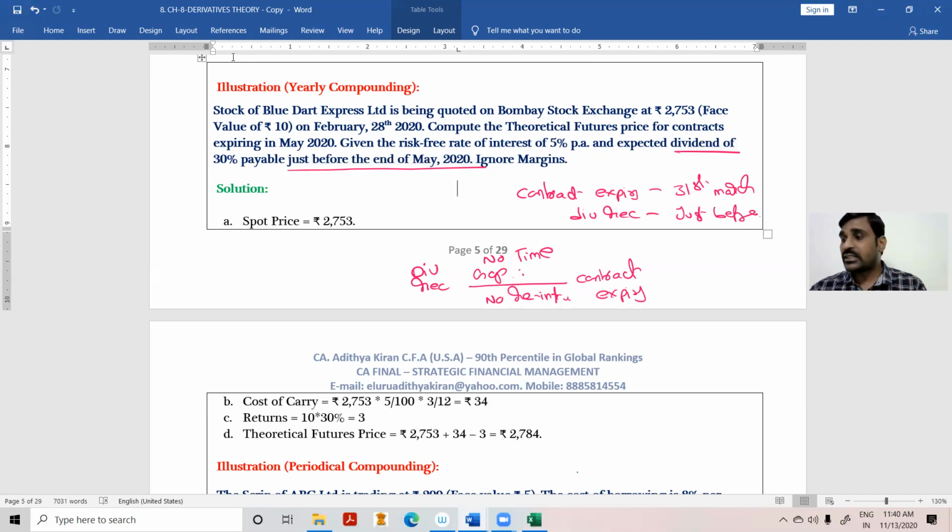Had we received the dividend, say in the month of April, we would have reinvested the dividend for 1 month. Do you understand? Since the dividend is received just before the expiry of the contract, dividend is not reinvested. So therefore, on this 3 rupees, we have taken only the dividend amount, no interest income on the dividend amount. We are unable to reinvest the dividend. Therefore, reinvestment income is not taken.